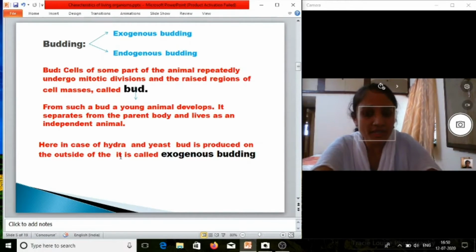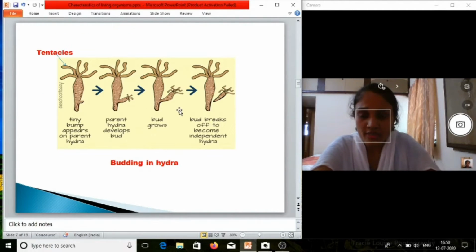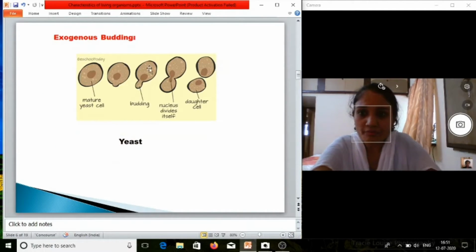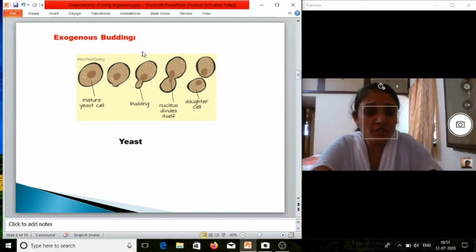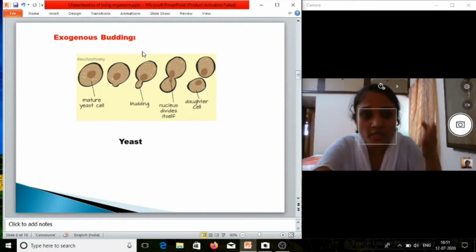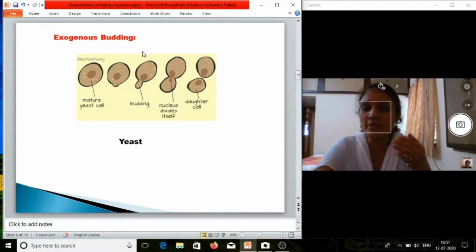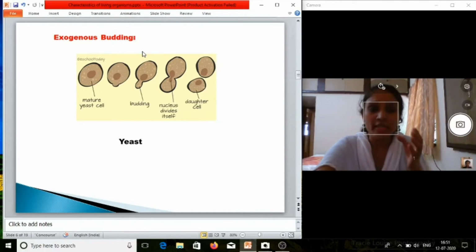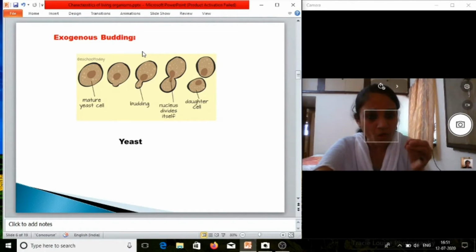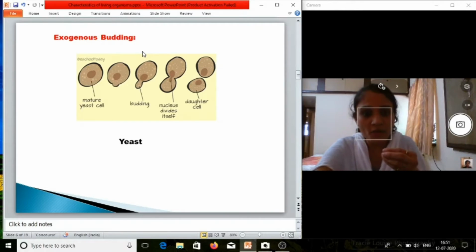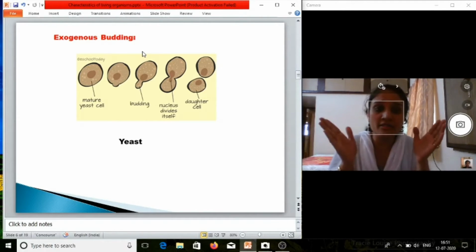Here in case of Hydra and yeast, bud is produced on the outside of the body. It is called as exogenous budding. Okay, now I am showing you picture. Exogenous budding means the bud is formed on the outer surface of the body. Exo means outer. And another type is endogenous budding. That means the bud is formed inside the body of an organism. So that is the difference.